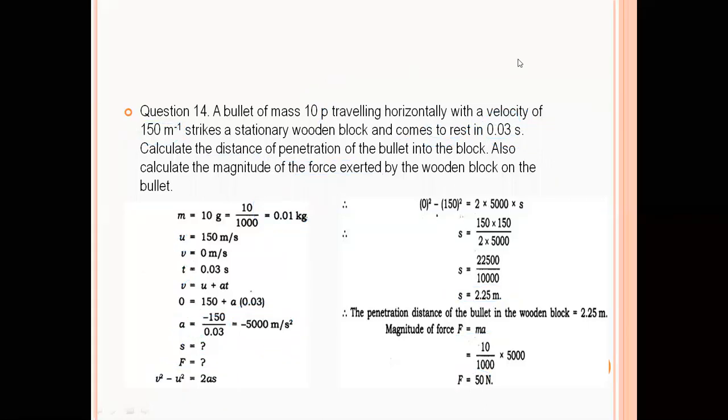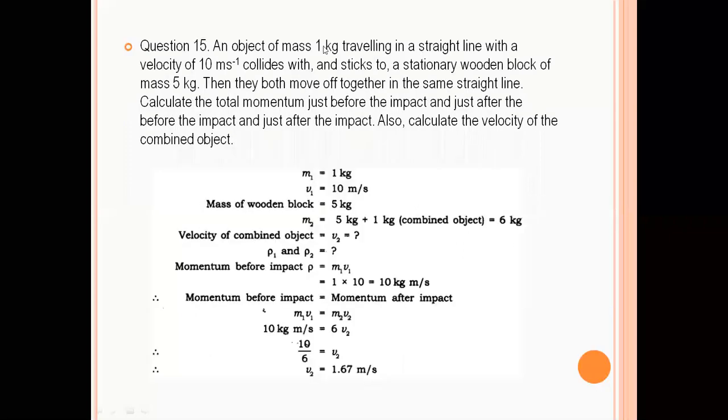Now move to the next question. An object of mass 1 kg traveling in a straight line with a velocity of 10 meter per second collides with and sticks to a wooden block of mass 5 kg. So if it sticks with the wooden block, the mass becomes 6, 5 plus 1 is 6. Then they both move off together in the same straight line. So initially is V1 and final is V2. Initial momentum is equal to final momentum, that is M1 U1 is equal to M2 U2, and you will get the answer.